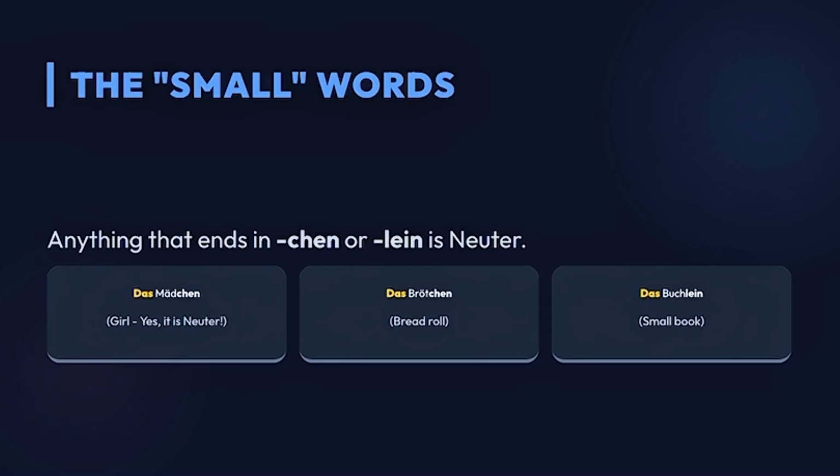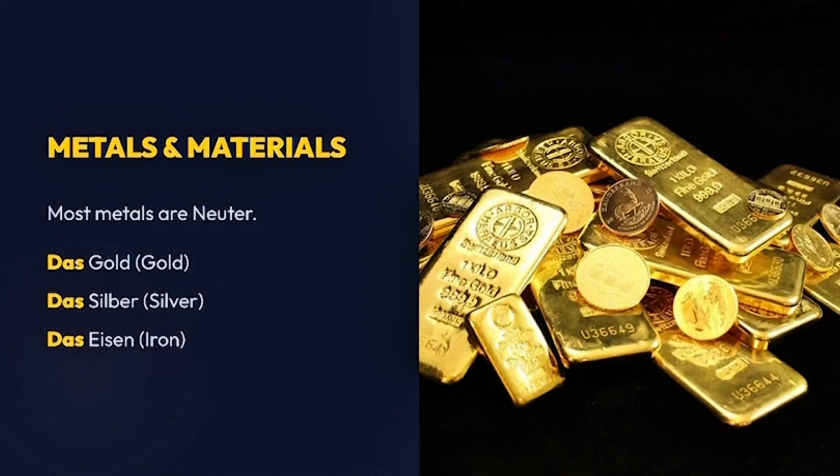When we have an ending chen or lein, it will take the case das. For example, das Mädchen, the girl, just in general, it can be any girl. The second example is das Brötchen, bread roll. Und the last one, das Büchlein, the small book.